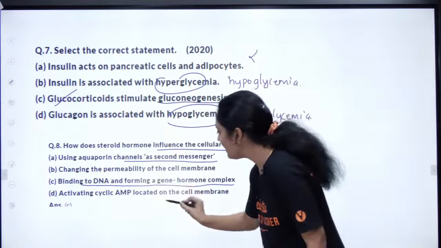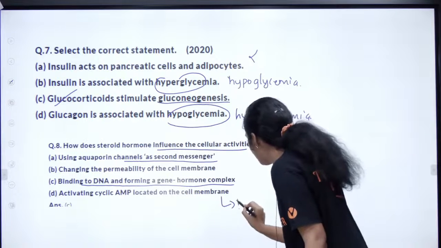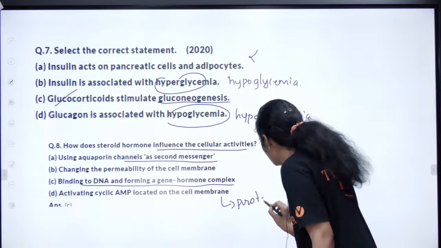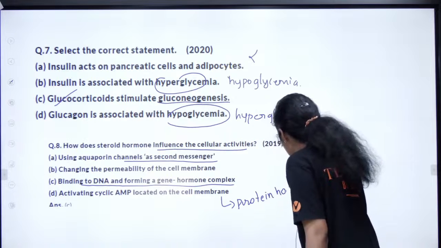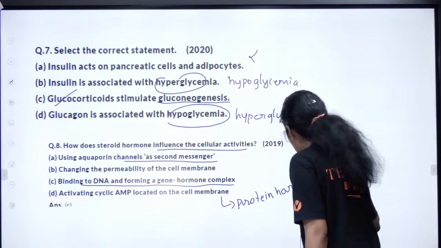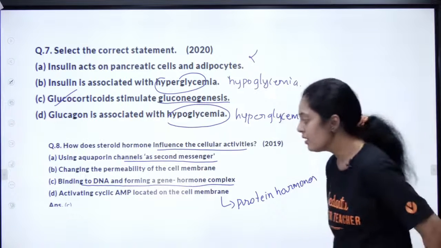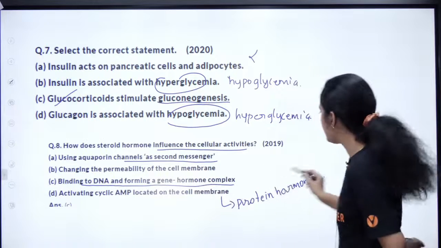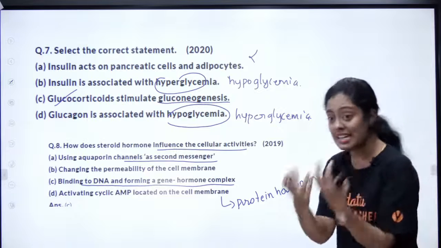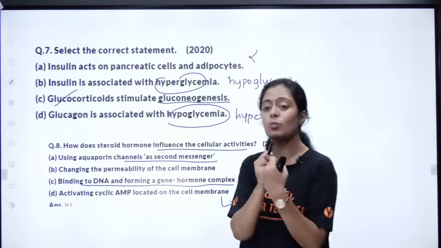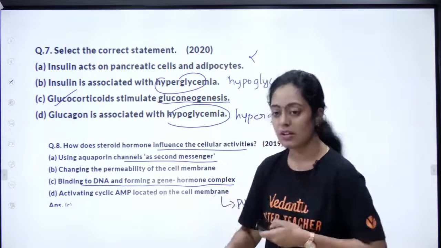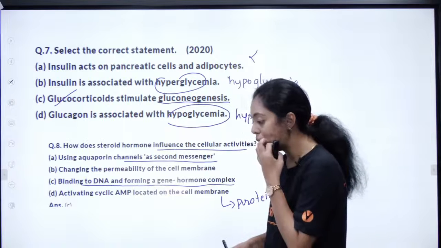Activating cyclic AMP? This is for protein hormones. Purinjucha? So the right answer is option C. They bind to the DNA itself. They have the capacity to bind to the DNA, like your estrogen. Can we continue now?